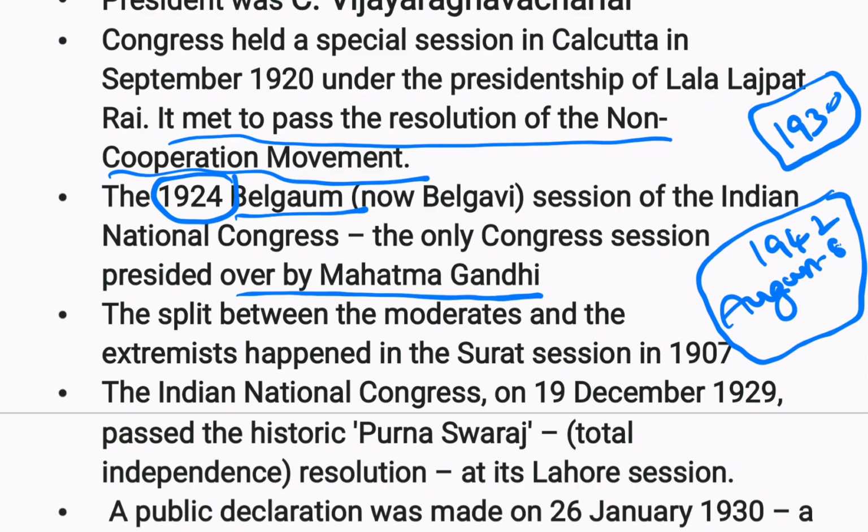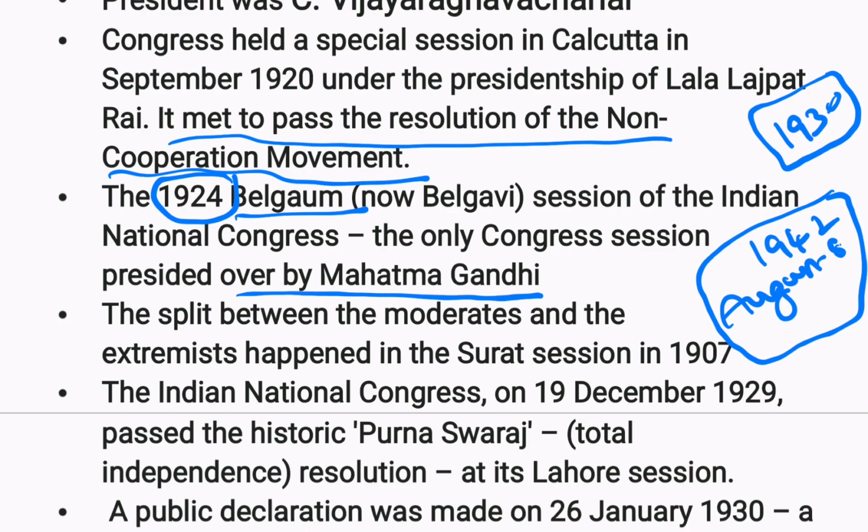I mean, these are some salient points related to the Indian National Congress sessions. I am giving extra information, so this may be useful in further exams. And the next one, these were also asked in the previous shifts.